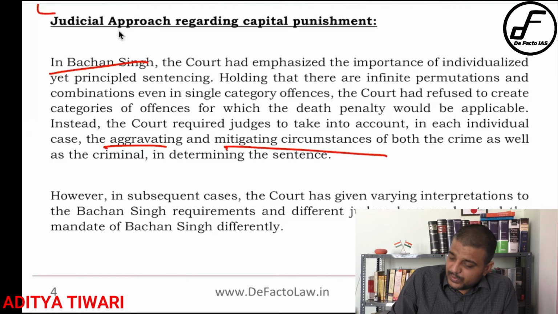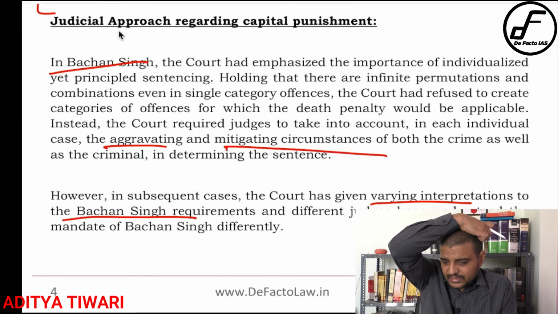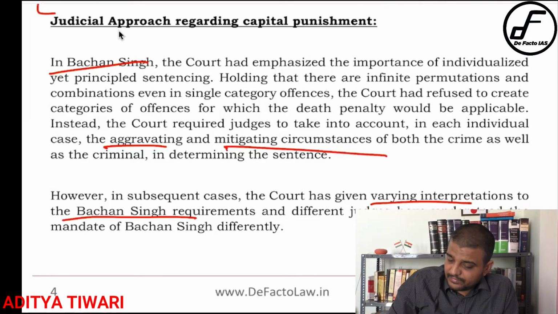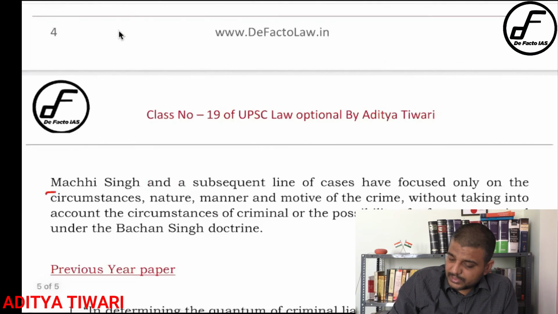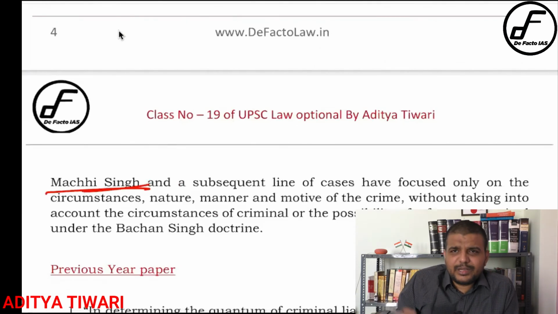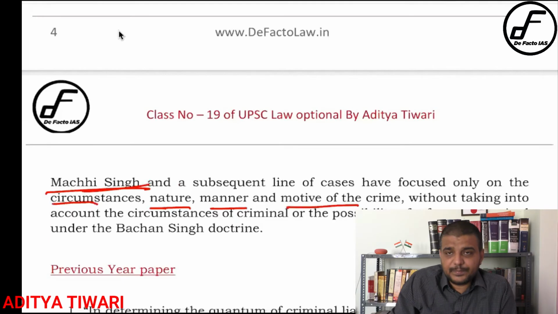Now, subsequent cases and varying interpretation of Bachan Singh. It happened 3 years after Bachan Singh, the Machhi Singh case. And they said that no, leave mitigating and aggravating, look at the crime itself and see the circumstances, nature, manner and the motive of the crime.